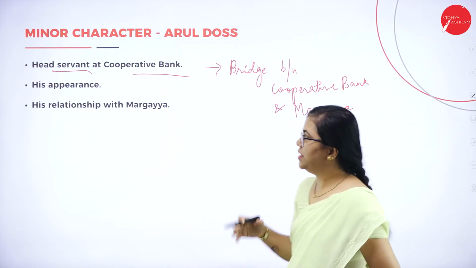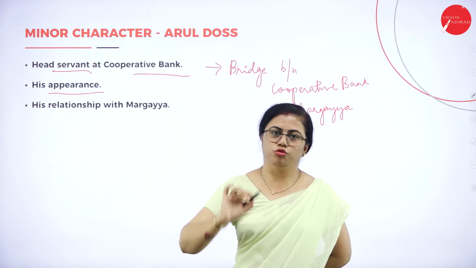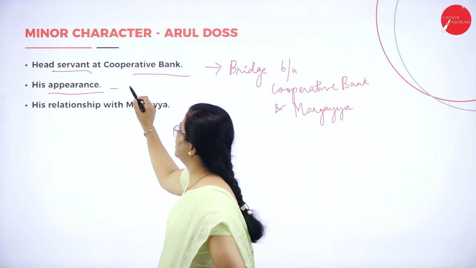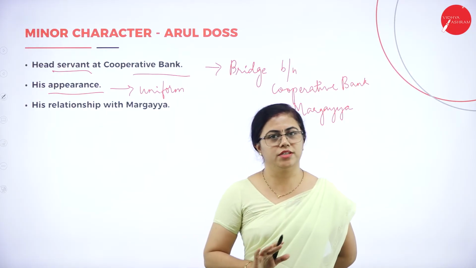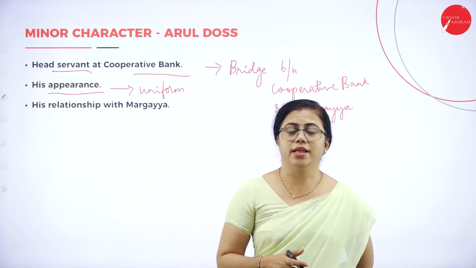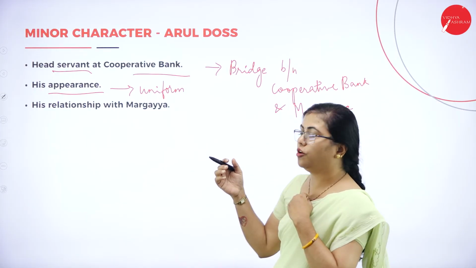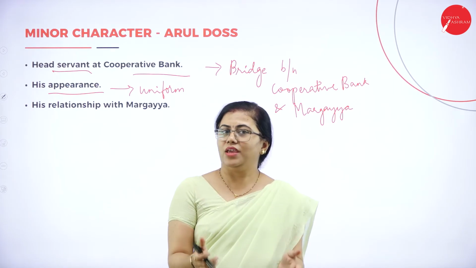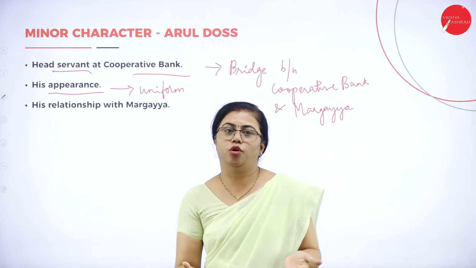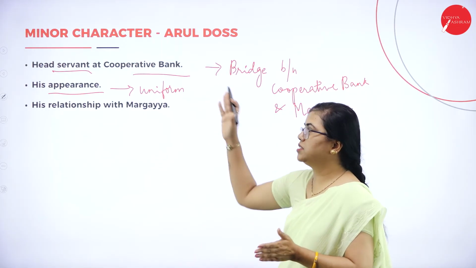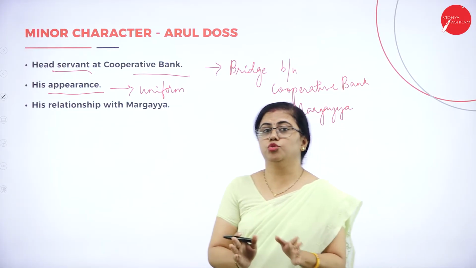At times, how does he appear? He wears a uniform which is khaki. Inside the Cooperative Bank, he's just a servant. When he comes out of the Cooperative Bank, he feels that he has an air of authority because he is carrying the message of that Cooperative Bank to Margaya. He feels that authority. Then he tries to show that authority on Margaya. So usually this character will be given for 5 marks. So you can write about what authority he shows towards Margaya.